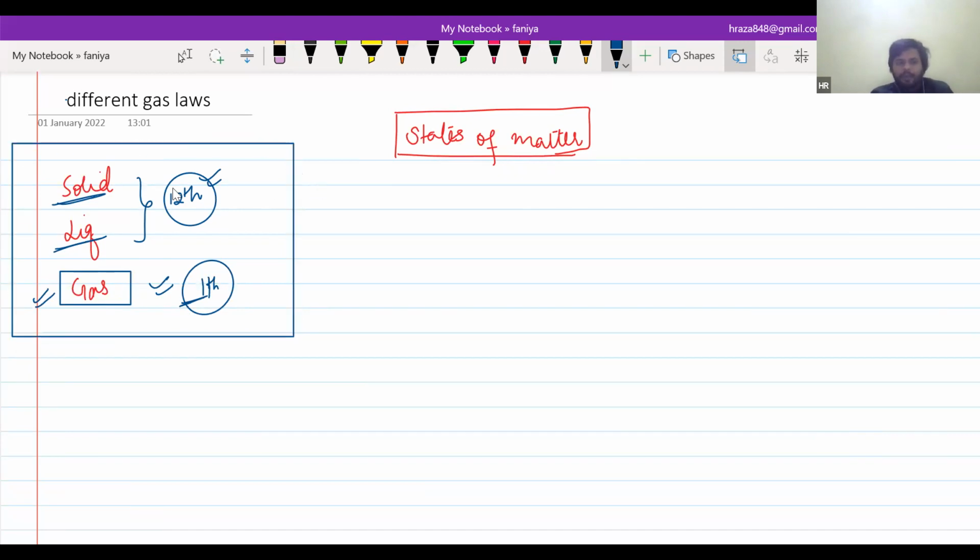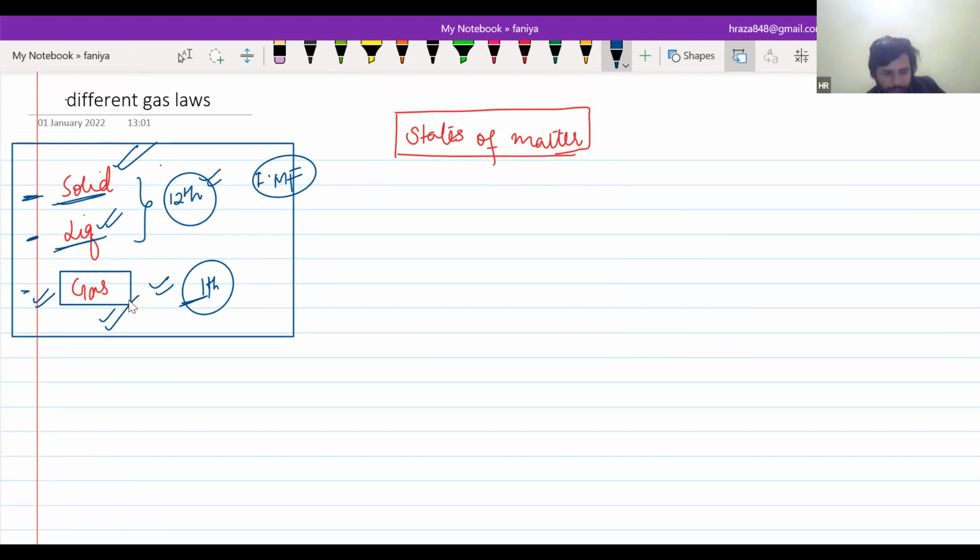What is the difference between the states of matter, between solid, liquid, and gas? It's only because of intermolecular forces of attraction. If there are very large intermolecular forces of attraction, the matter will be solid. If moderate, it will be liquid. And if there are only slight intermolecular forces of attraction, it will be in the gaseous state. Is that clear?